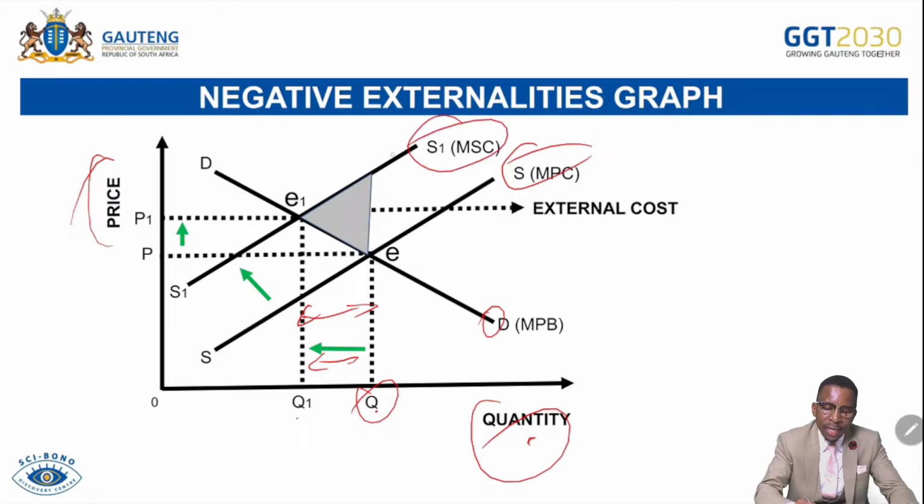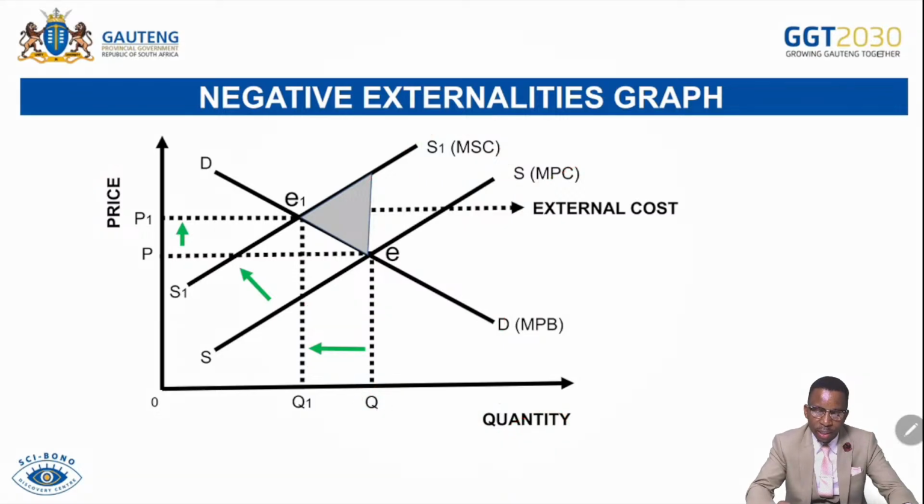So S1 indicates the new supply curve, which indicates the decrease of goods produced and supplied by the firm, because it becomes more costly for it to produce due to the government intervening by imposing more environmental taxes. So we call this marginal social cost. This is social cost. The society has to pay an extra amount of money to afford this particular product and compromise the quantity that they will be able to afford because of the increase in cost.